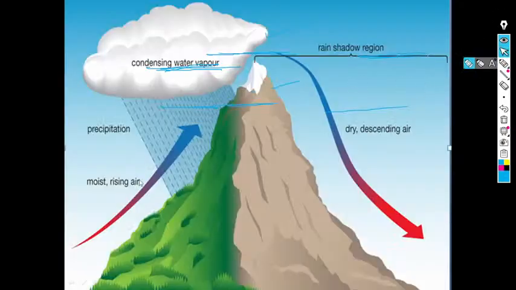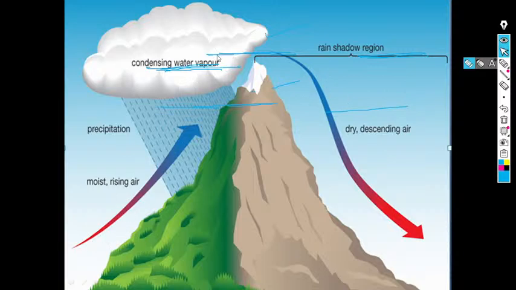Here you can see the moist rising air. Adiabatically they are cooling, and precipitation occurs. This is the rain shadow region. Rain shadow region means where there is no rainfall, with dry and descending air. Just look at the map and you can understand it.